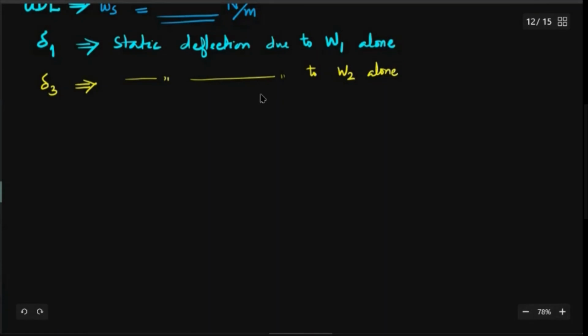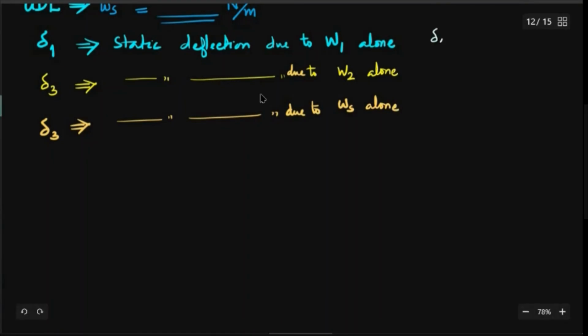And delta 3 is the static deflection due to small ws alone. Now the question is, how do you find out delta 1?